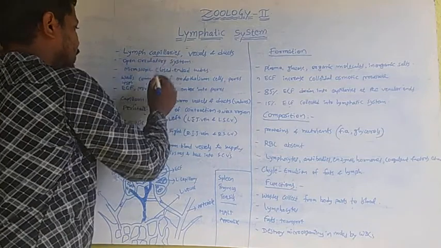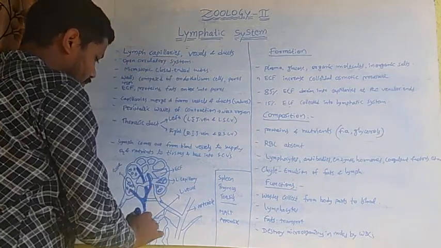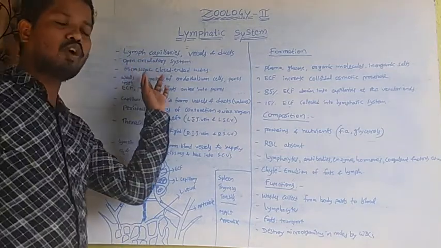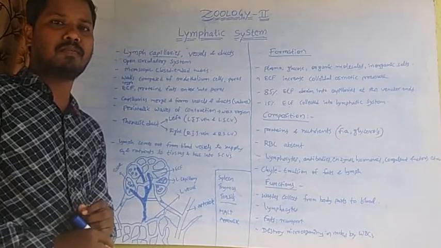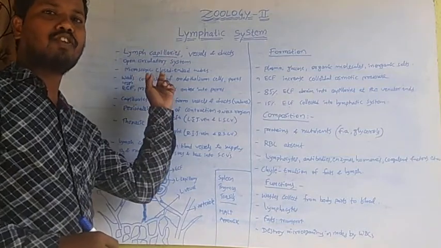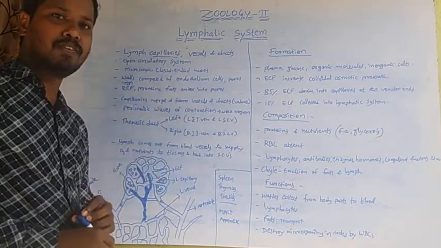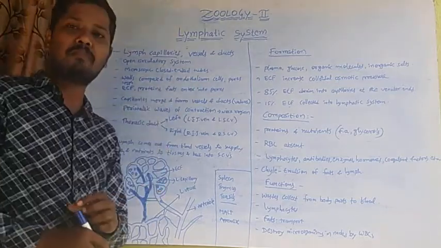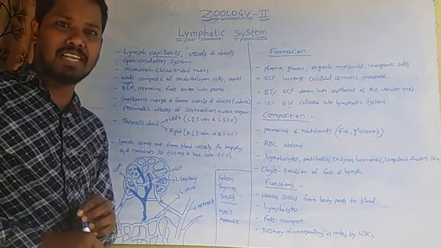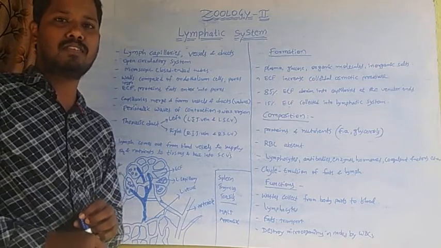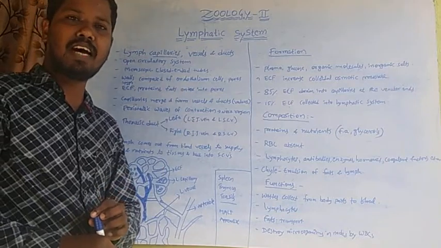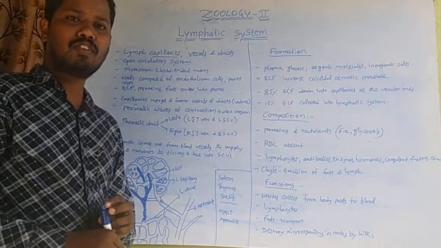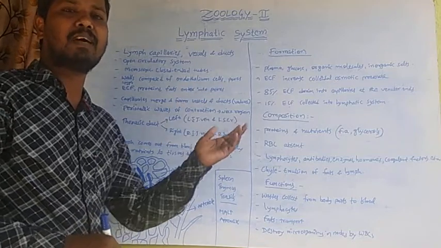Lymph capillaries are microscopic closed-ended tubes. Lymph capillary walls are composed of endothelial cells with pores.